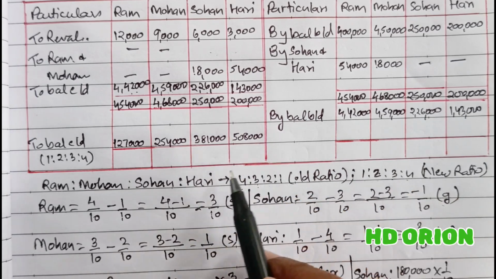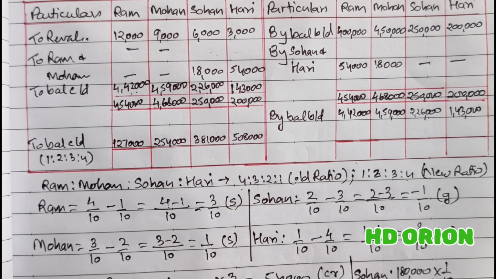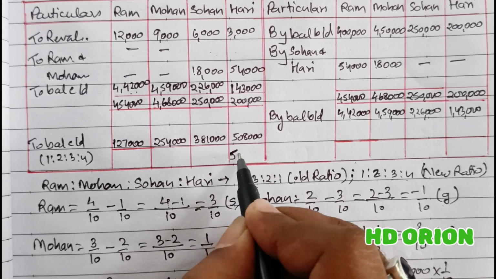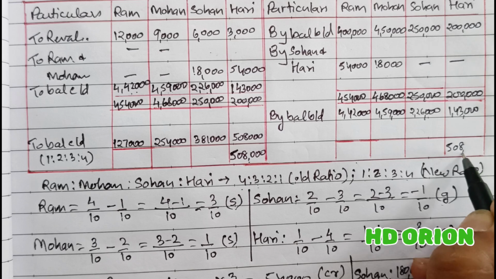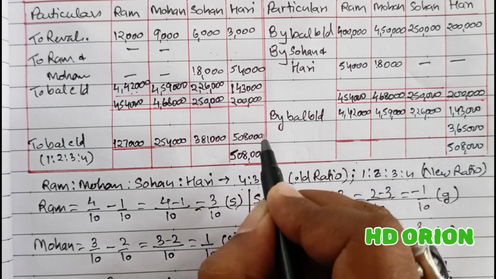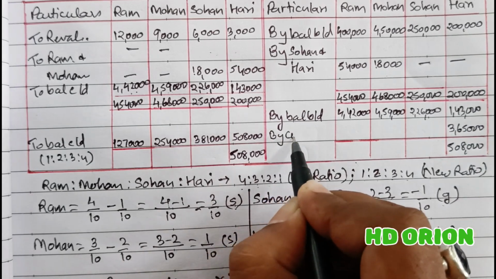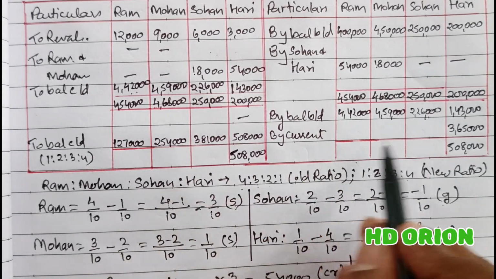But it is not balanced. We need to balance it, and we will be balancing it by opening current account. So for Hari, first grand total will be 5,08,000, and here will be the balancing figure of rupees 3,65,000, which we will maintain by opening current account. So this way current account is to be opened.